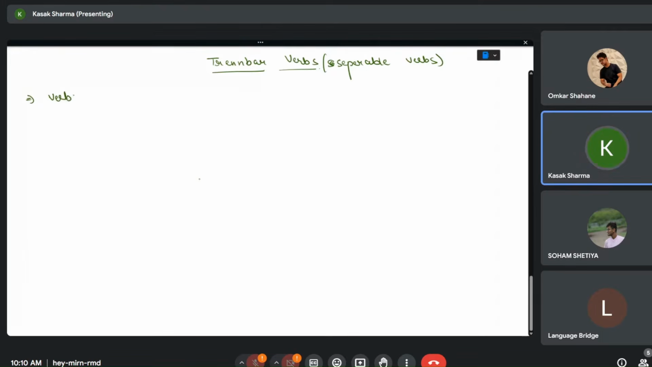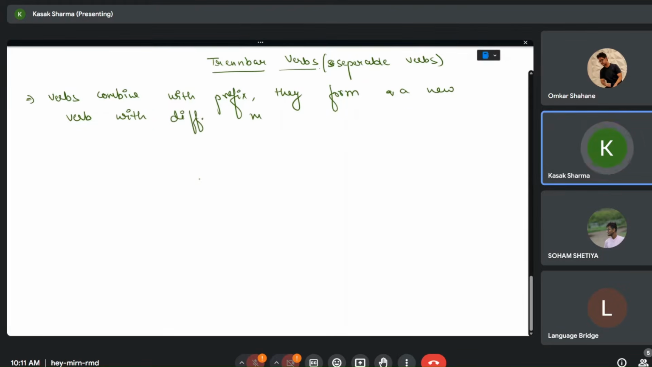So verbs combined with a prefix form a new verb with a different meaning. For example, we have anrufen. This an is a prefix, and this rufen is a verb. Sorry, suffix or a verb.